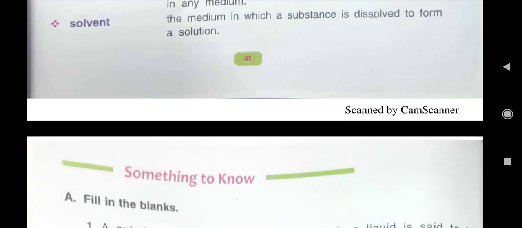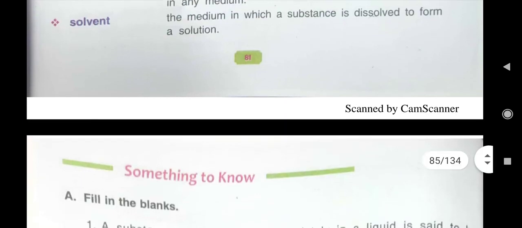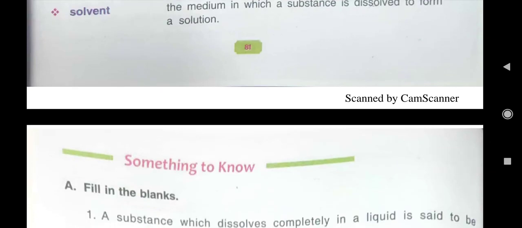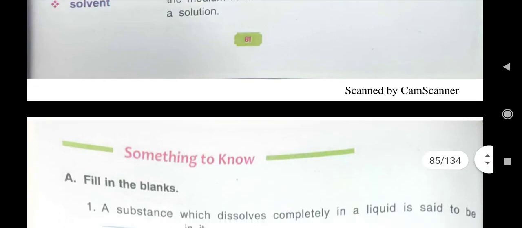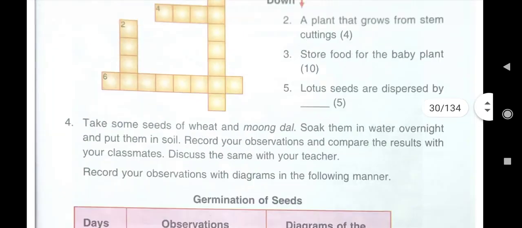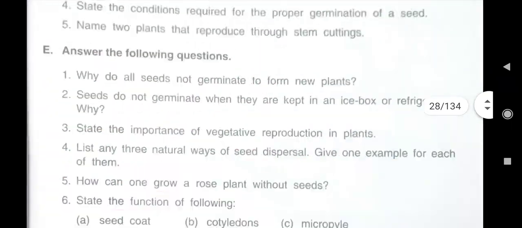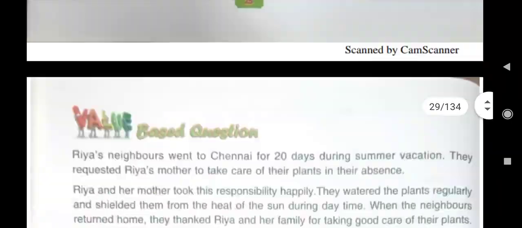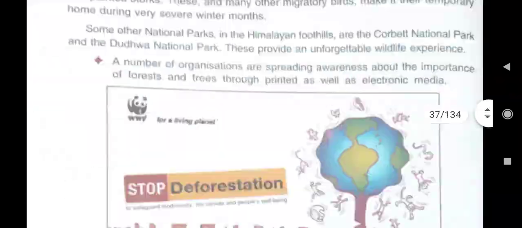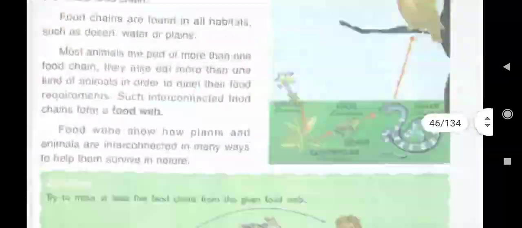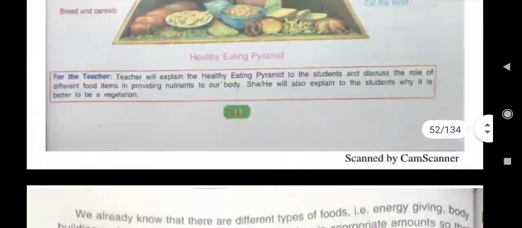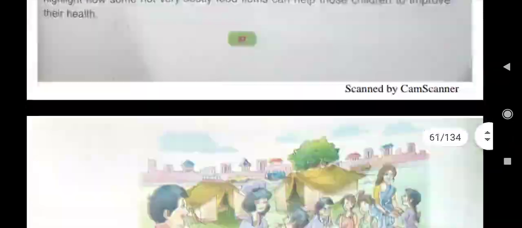Your homework today is that you have to write the keywords as well as the ABC parts of lesson number 8. Although I will give you the PDF, you also have to do it in your science notebook. First we will see the A part, that is fill in the blanks. Lesson number 8, A part, take it out, children.